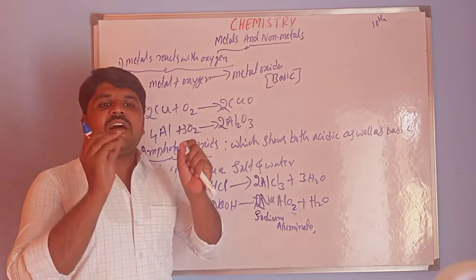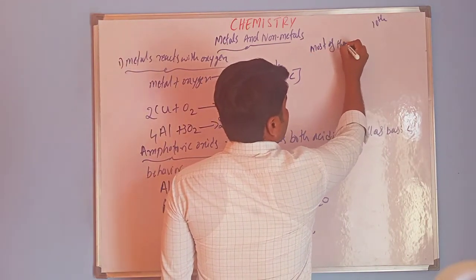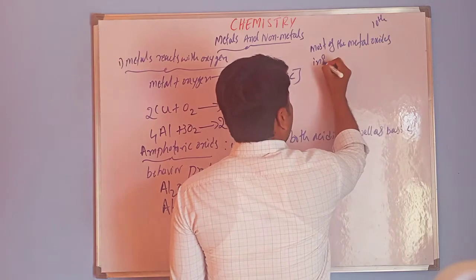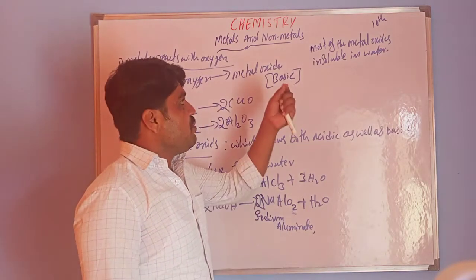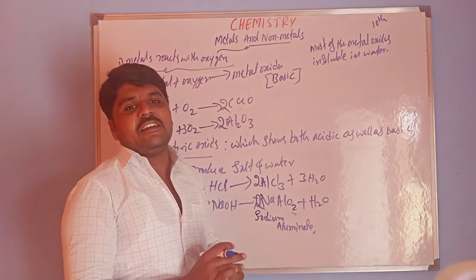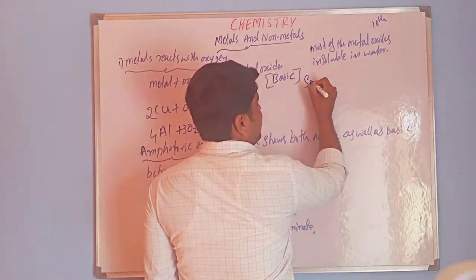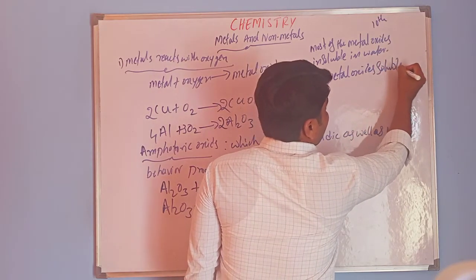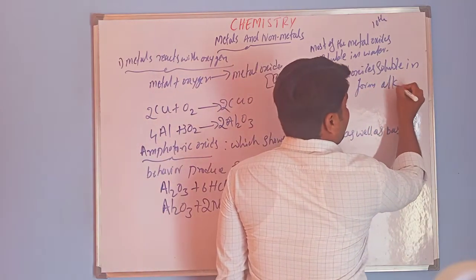So we know that most metal oxides are insoluble in water, but some metal oxides are soluble in water, that means they form alkali.